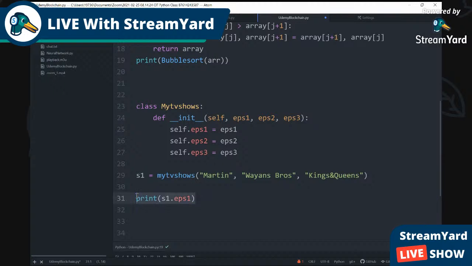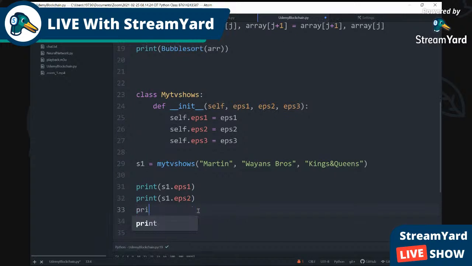So let me just copy this right here, so we won't have to keep going through it. And this would be 2. Print. Oh, I don't even know why I did that. Oh, it's too late now. Might as well print it out. EPS3. So now this should all print out Martin, Wayne Brothers, Kings and Queens in that order.